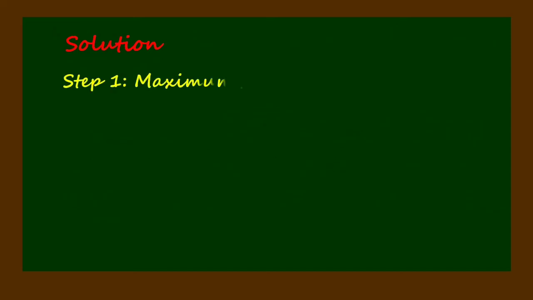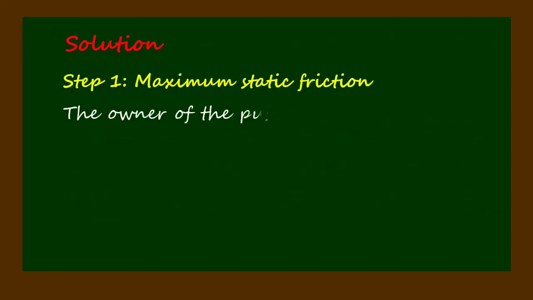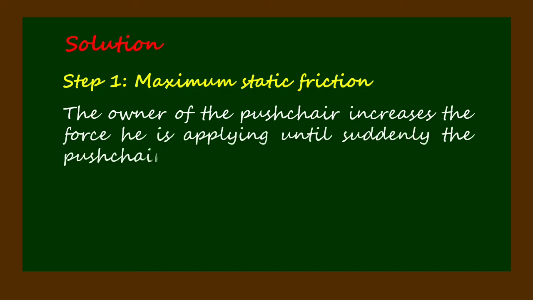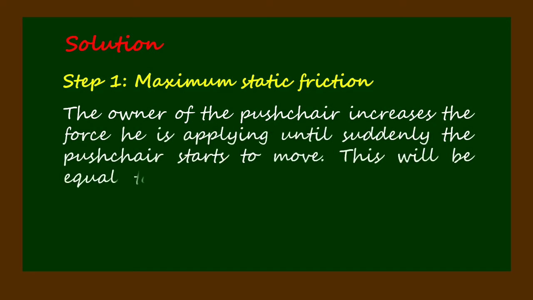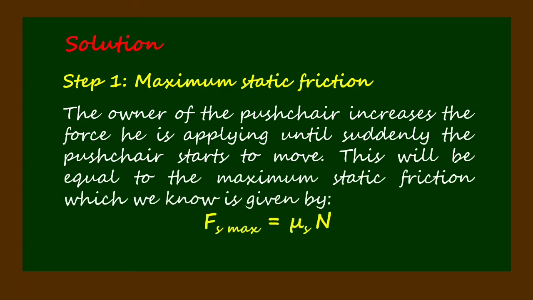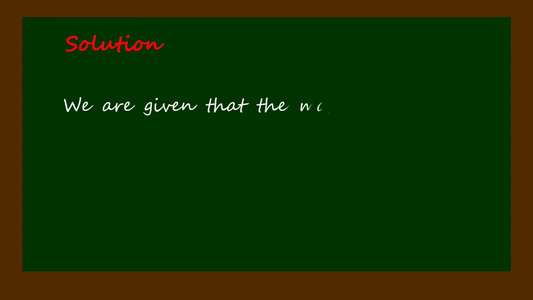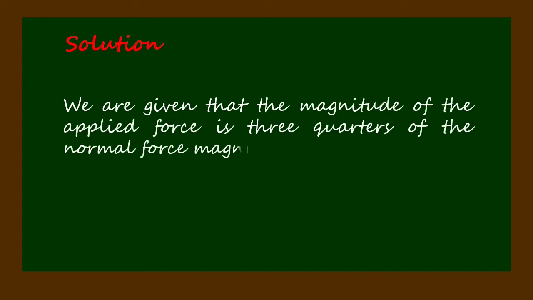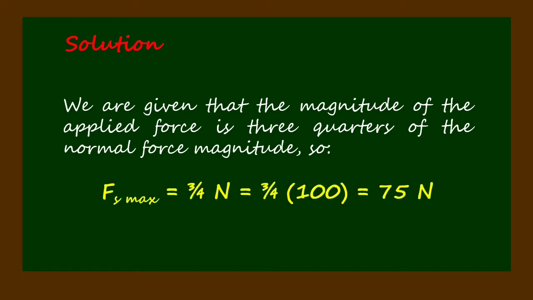For the solution, let's have step 1, maximum static friction. The owner of the pushchair increases the force he is applying, until suddenly the pushchair starts to move. This will be equal to the maximum static friction, which we know is given by F sub s maximum equals mu sub s times N. We are given that the magnitude of the applied force is 3/4 of the normal force magnitude, so F sub s maximum equals 3/4 times N, which is 3/4 times 100 equals 75 Newton.